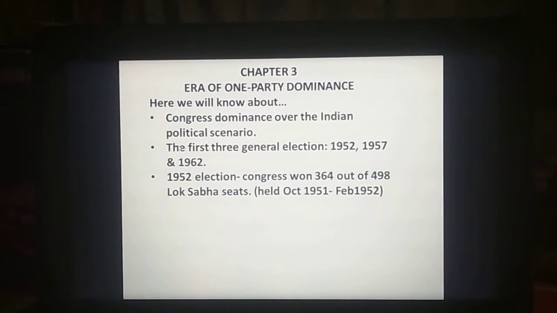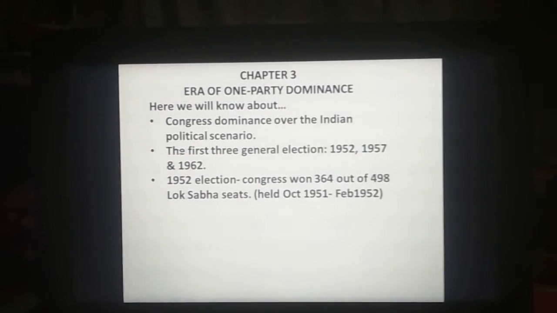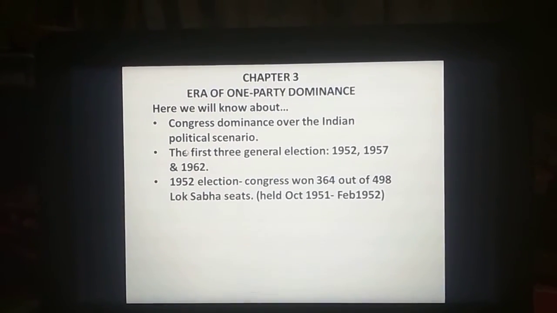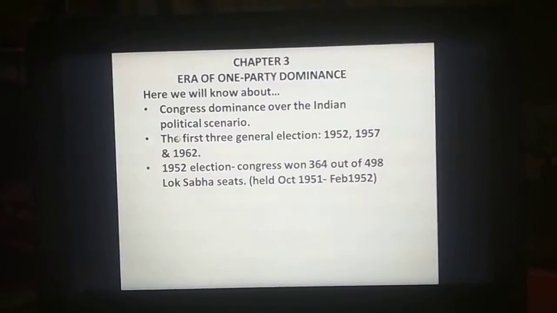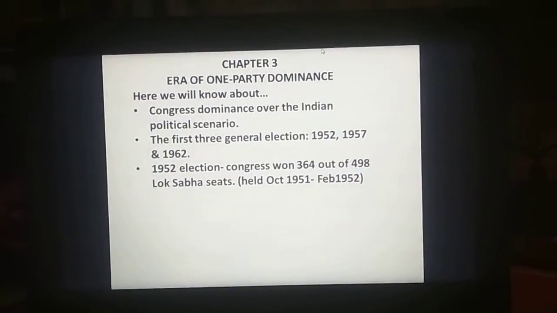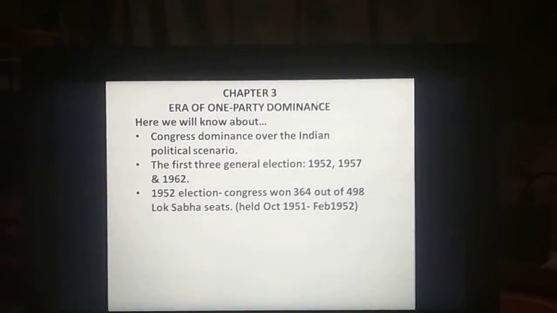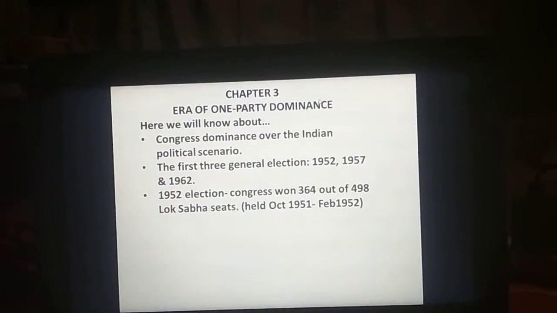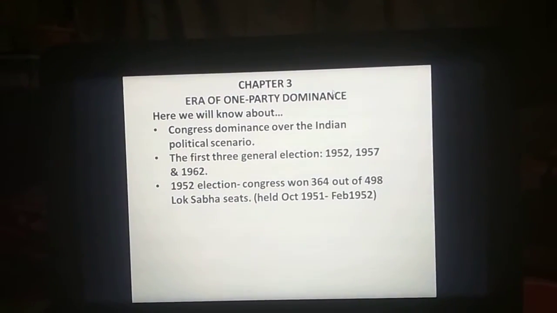Now in the 1952 election, Congress won 364 out of 498 Lok Sabha seats. This election was held from October 1951 to February 1952.